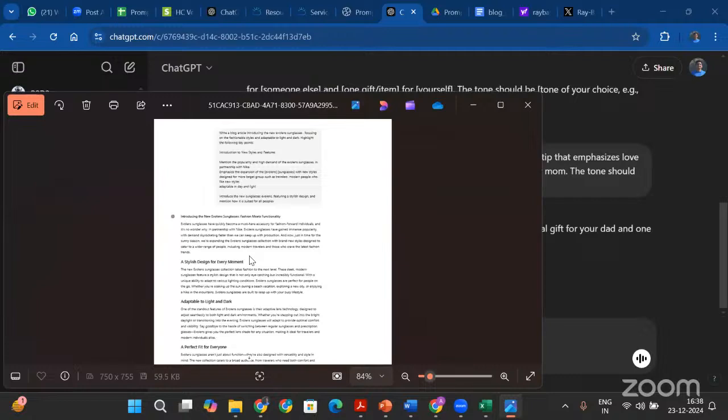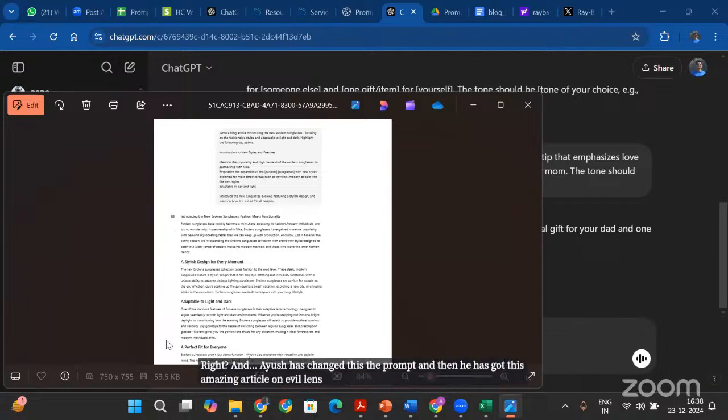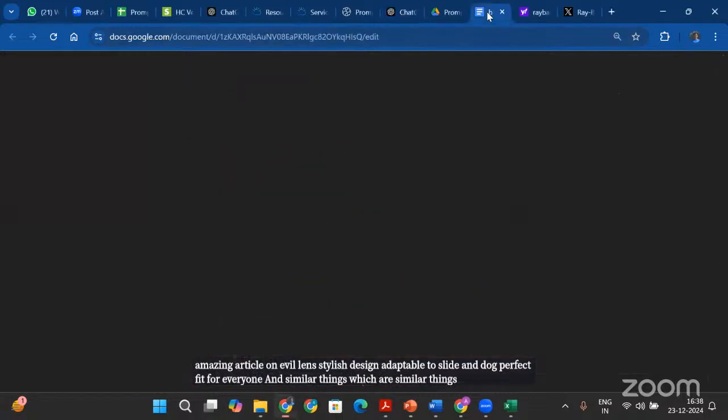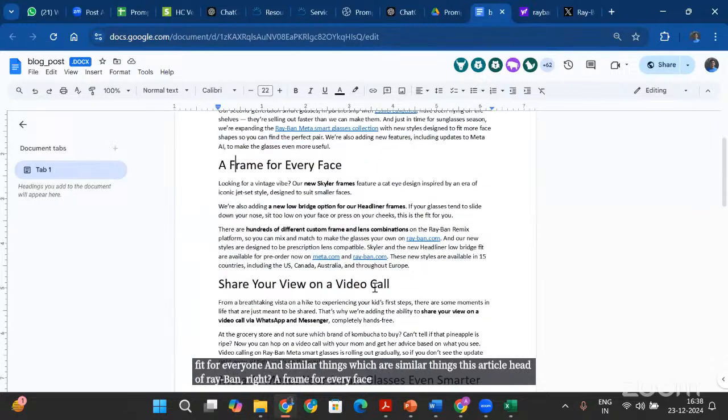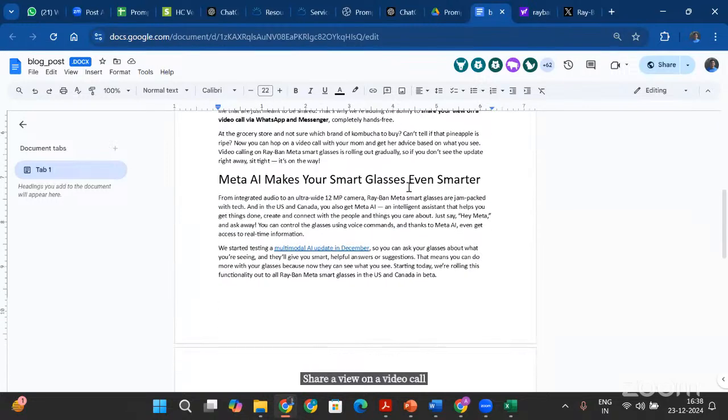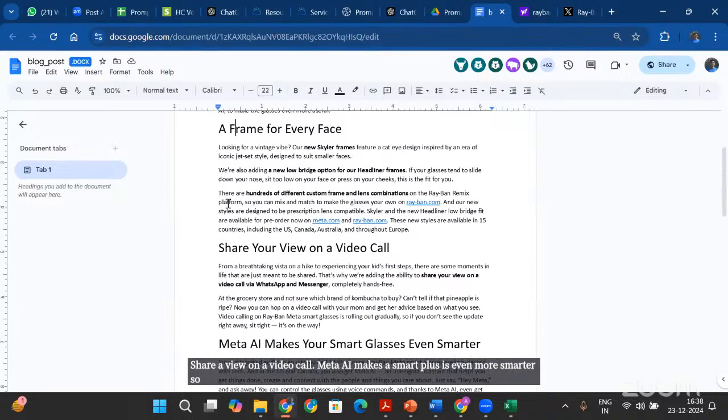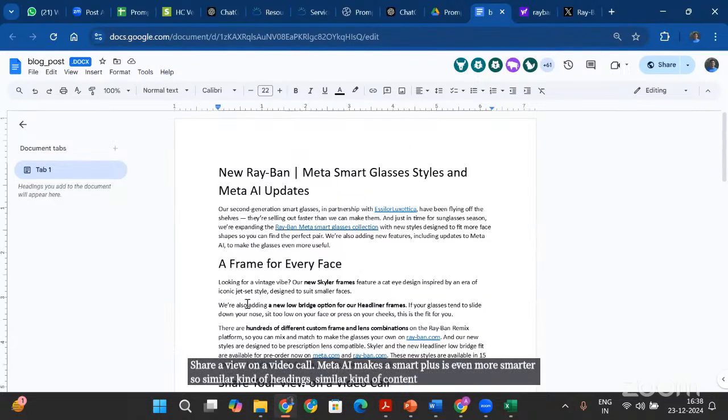And Ayush has changed the prompt, and then he has got this amazing article on Evolence: a stylish design, adaptable to light and dark, perfect fit for everyone, and similar things which this article of Ray-Ban had, right? A frame for every face, share a view on a video call, Meta AI makes smart glasses even smarter. So similar kind of headings, similar kind of content, but inspired by this and applied to your product with new content.